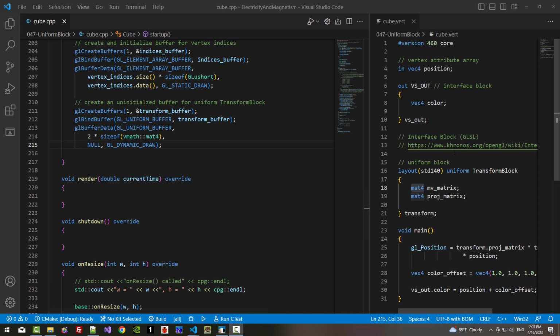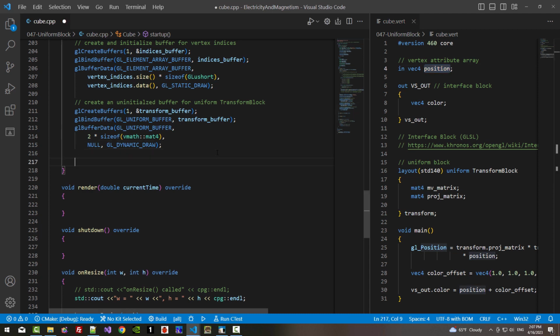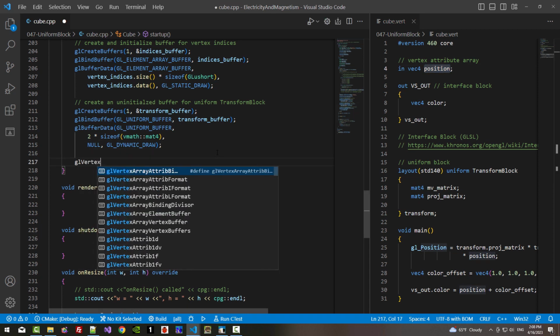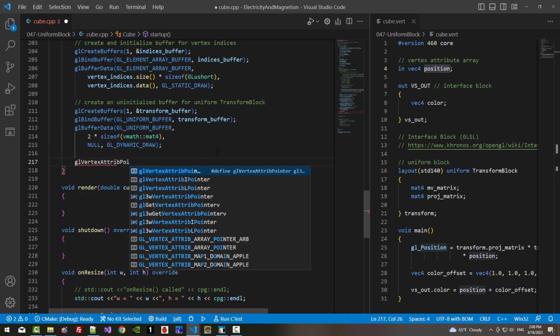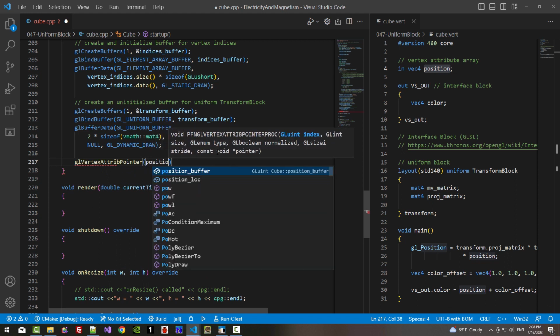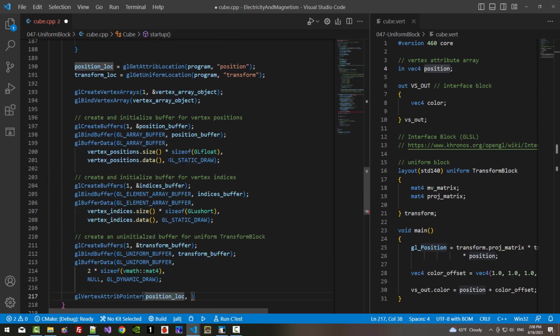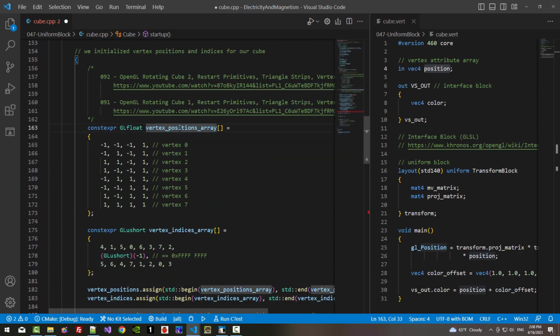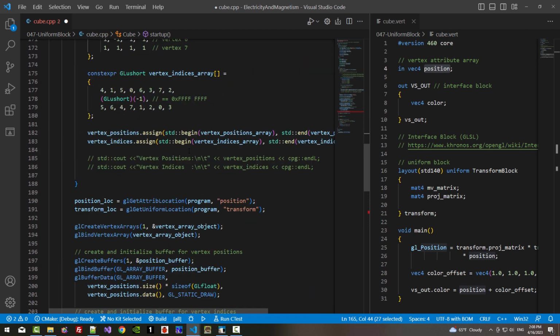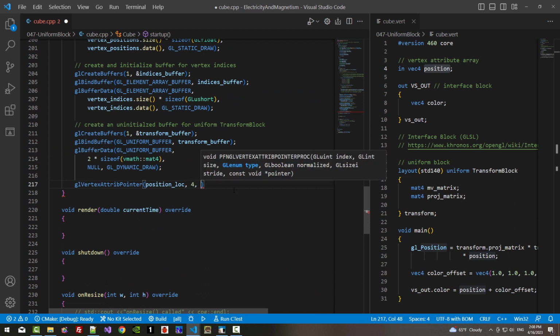Scroll up. We need to specify the vertex attribute pointer for position like this. glVertexAttribPointer, position location. Size: our vertex position array has 4 elements for each vertex, so we specify 4.